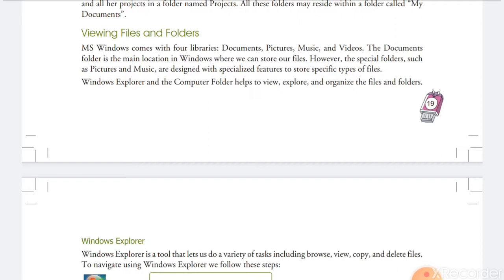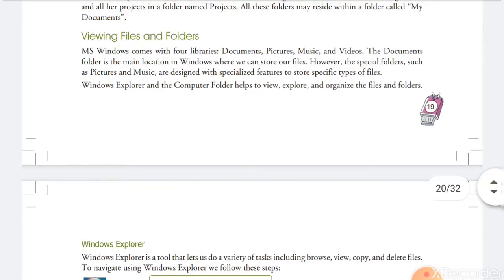The documents folder is the main location in Windows where files are saved by default. When you save any MS Word or Excel file, by default it will be saved into the documents folder. If you do not change the directory or folder, by default all files in MS Windows will be saved in documents. Which type of files? Excel files, Word files, and Notepad files will be saved in documents.